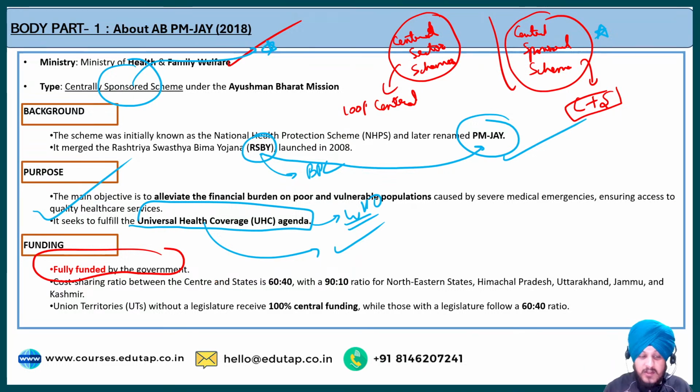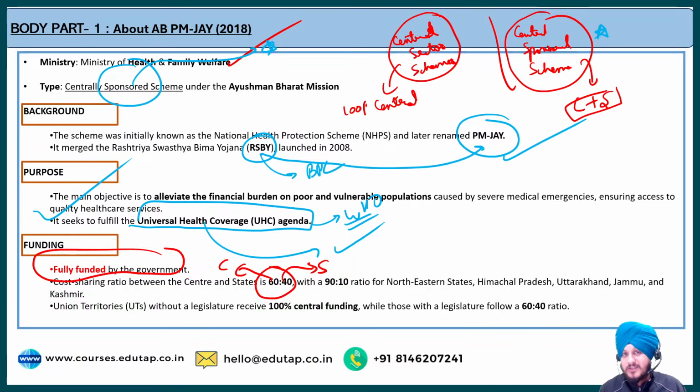is very easy to understand. Basically, in the normal states, when I say normal states, I'm saying states apart from the northeast states and those states which have the special category status. Fine. So in the mainland states, the sharing pattern is 60 is to 40. So 60% contribution is by the central government and 40% contribution is by the state government.